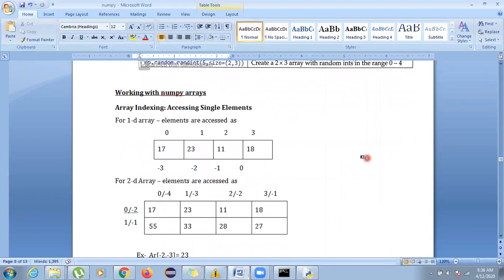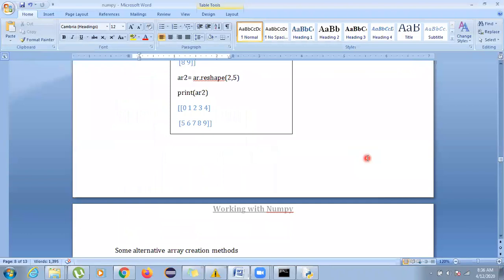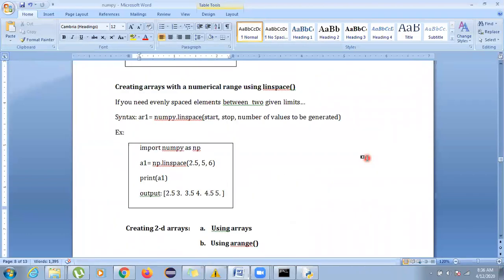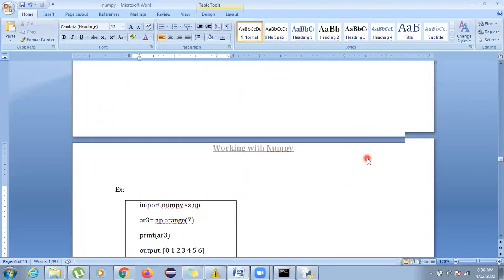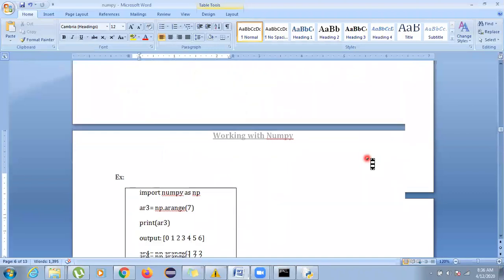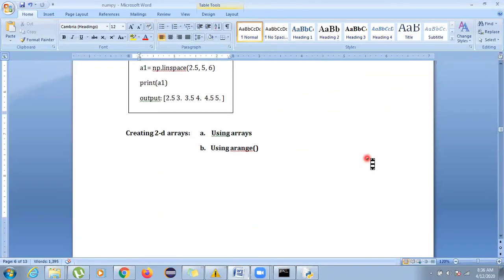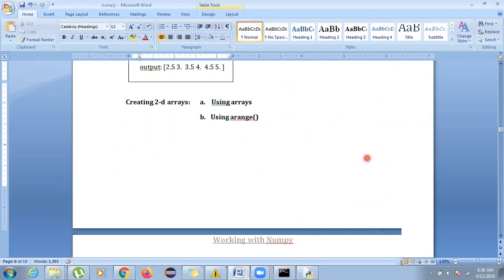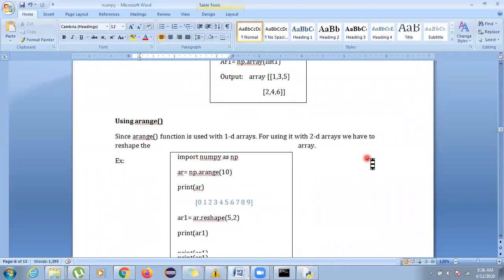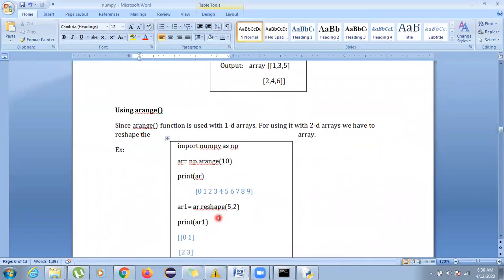Now working with NumPy arrays. Since we have discussed how to create 1D and 2D arrays, I'm repeating how we created a 1D array. We created it using the array function, the parameter function, linspace was there, and one more. What was the next? Another one? arange was there. So using these we created 1D arrays, and for creating 2D arrays we used array and arange. Along with arange, we always use reshape.